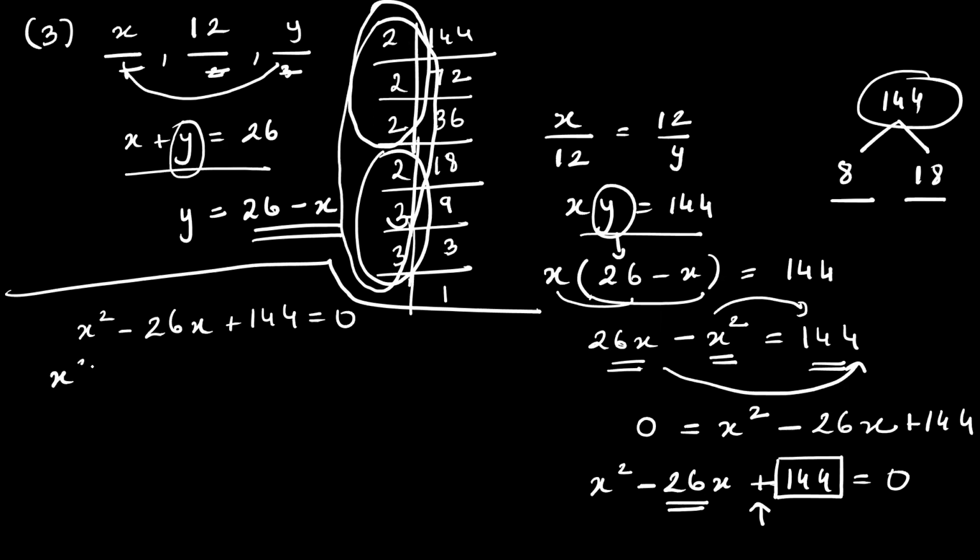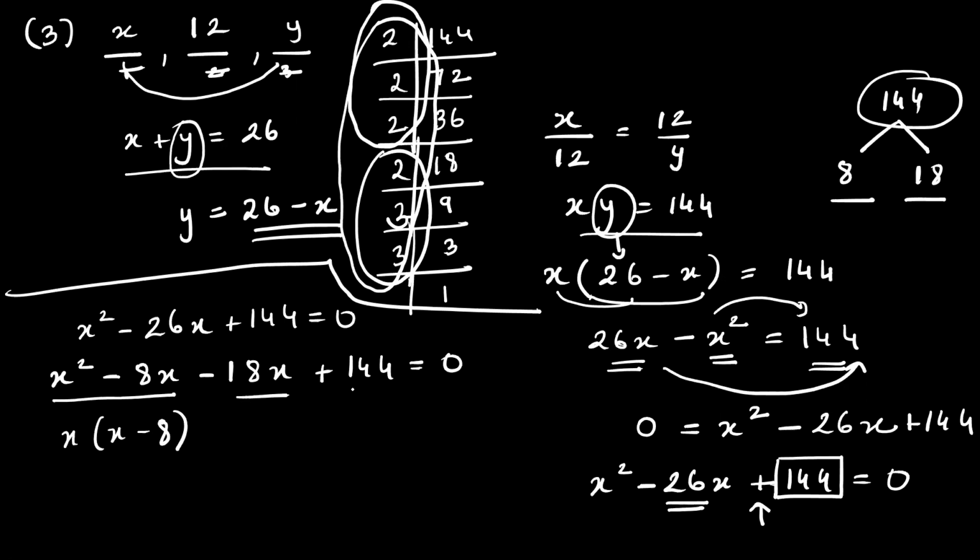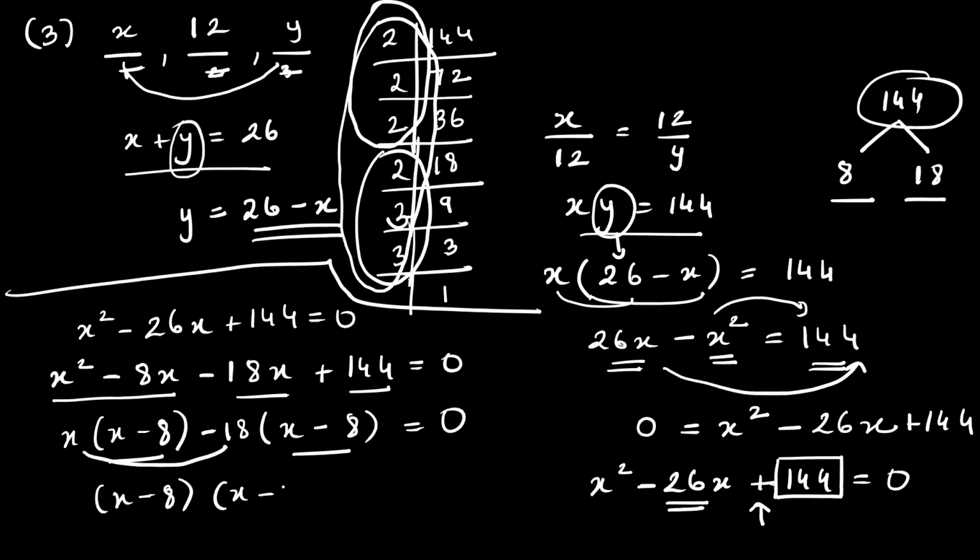So I'll write it as x square minus 8x minus 18x plus 144 is equal to 0. If I take common from these two, I'll get x bracket x minus 8. If I take common from these two, 18 will come common. See, 8 into 18 is 144. So if I take minus 18 common, I'll end up getting x minus 8 is equal to 0. These two will come common, x minus 8. And these two will remain, x minus 18 is equal to 0.